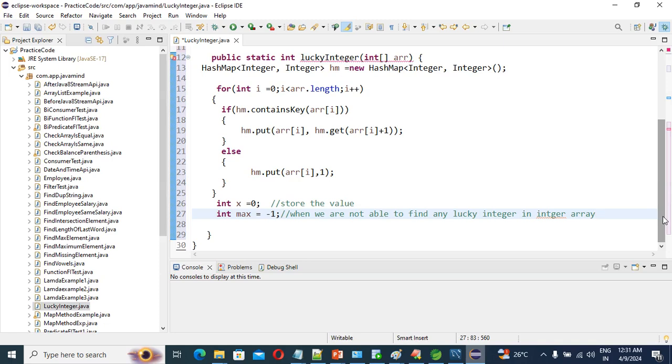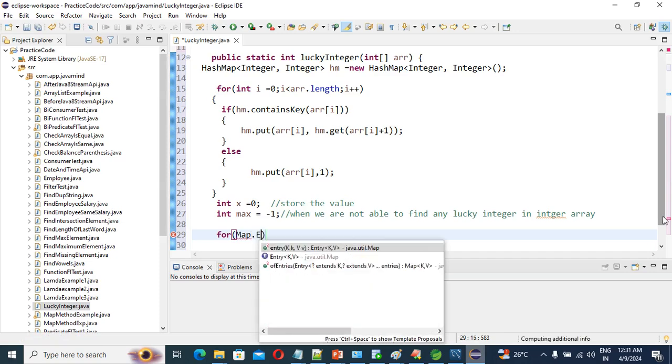So guys, let's put one condition, right? Each element is present in the hash map, right? So for that purpose, I am taking one for loop for Map dot Entry.